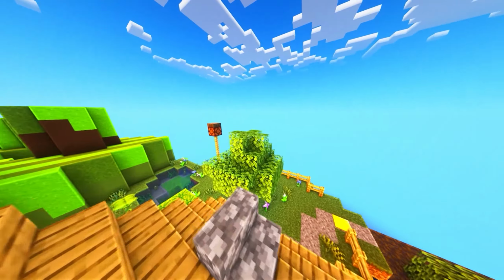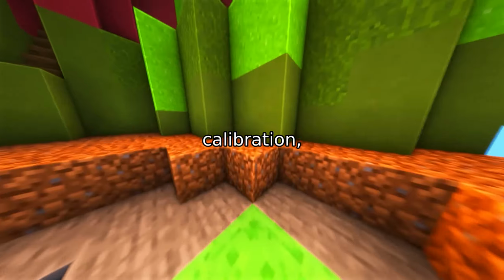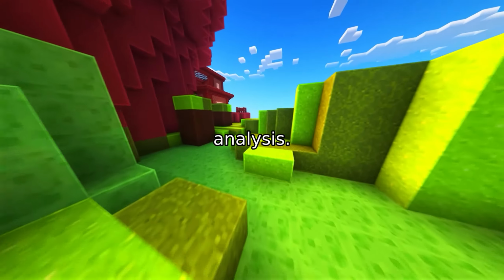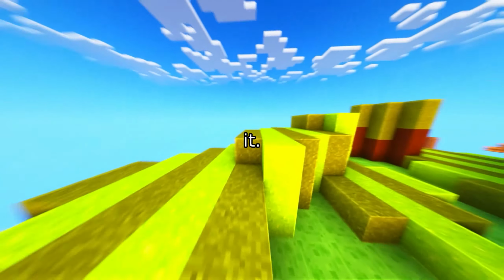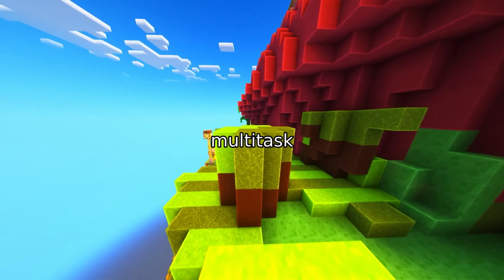The key takeaway is that hierarchical modeling requires deliberate architectural choices, task-specific loss calibration, and rigorous error propagation analysis. Intuition alone won't cut it. If you're working on content moderation, multitask learning, or hierarchical classification, this paper provides a clear blueprint for how to structure your experiments and evaluate your trade-offs.